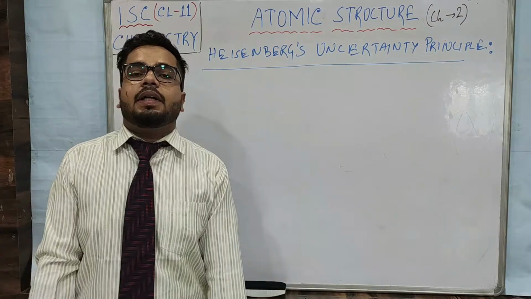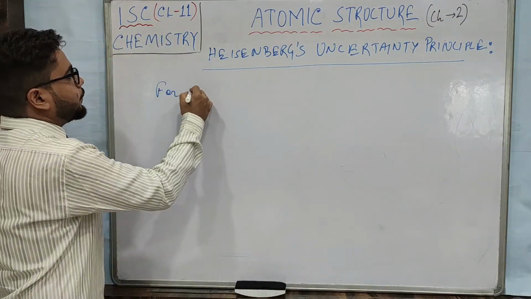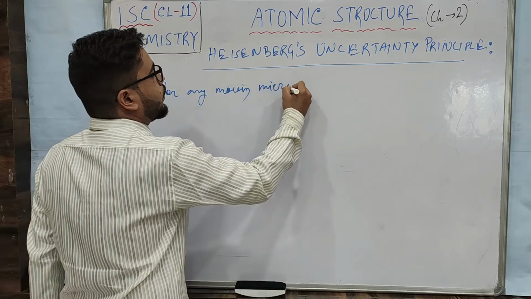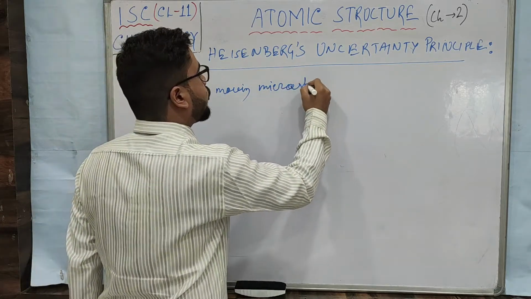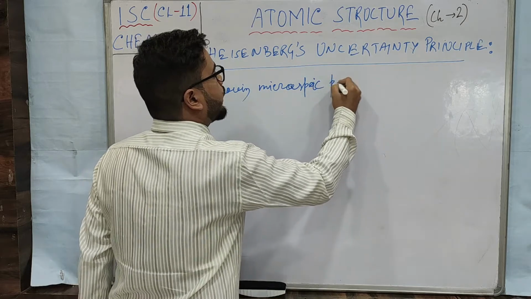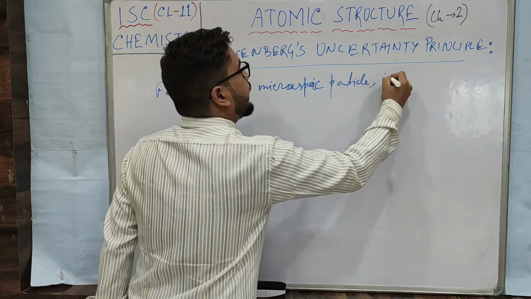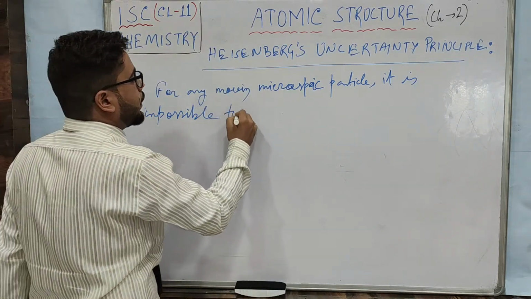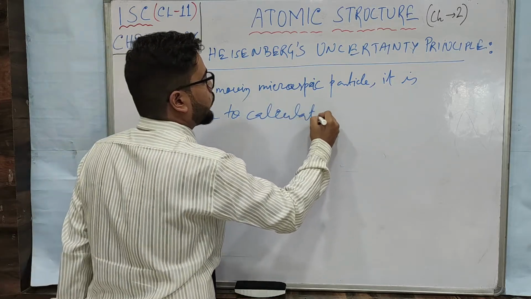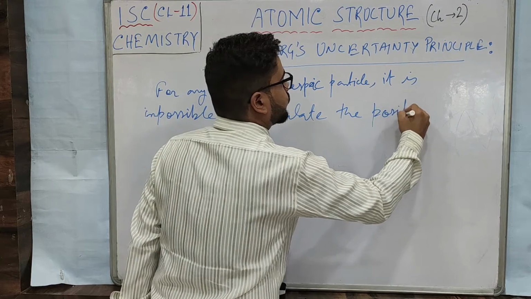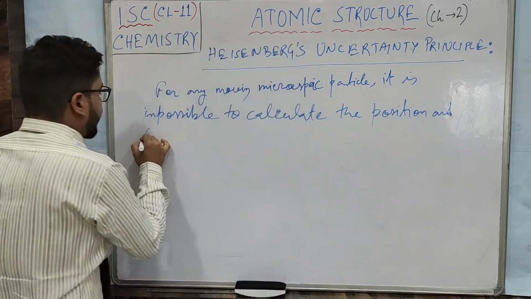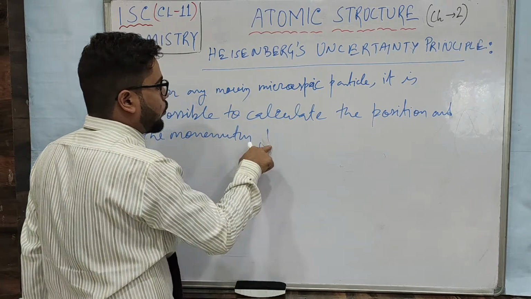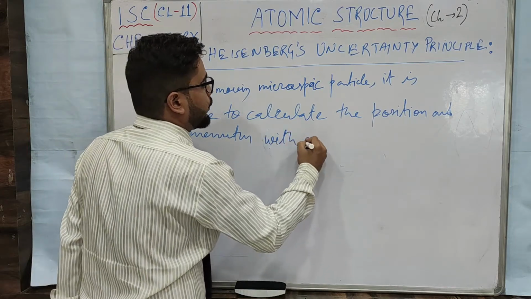Heisenberg suggested that for any moving microscopic particle, moving with a high speed, it is impossible to calculate the position and the momentum with accuracy.